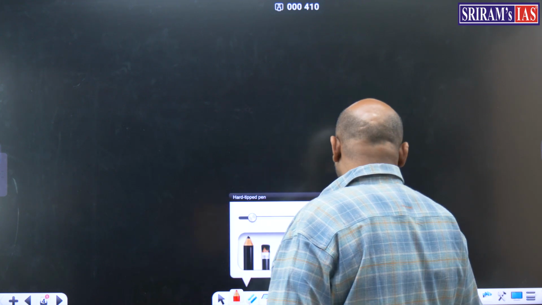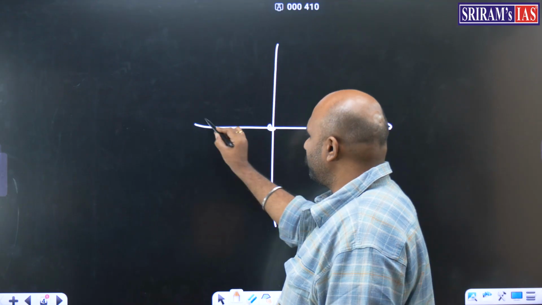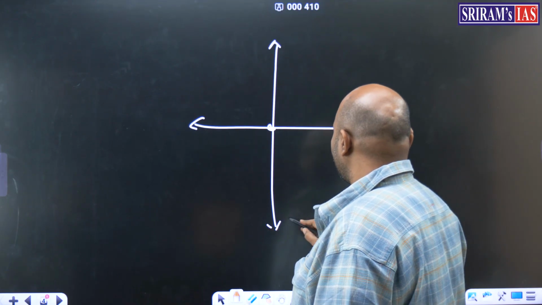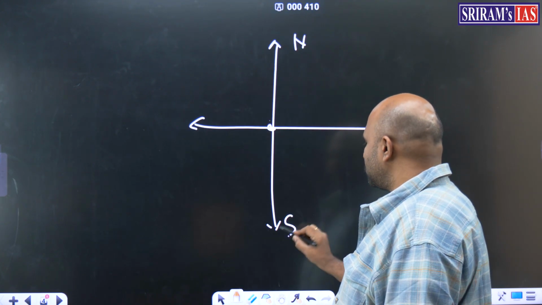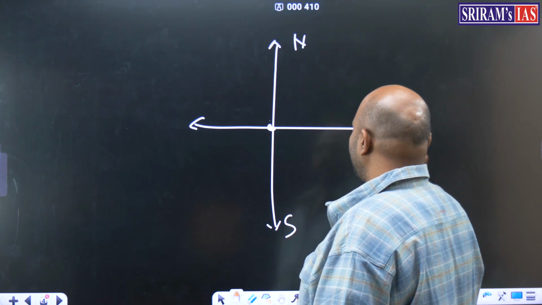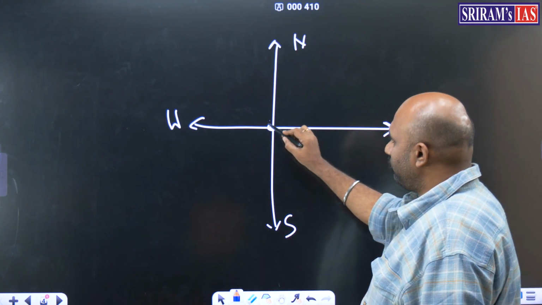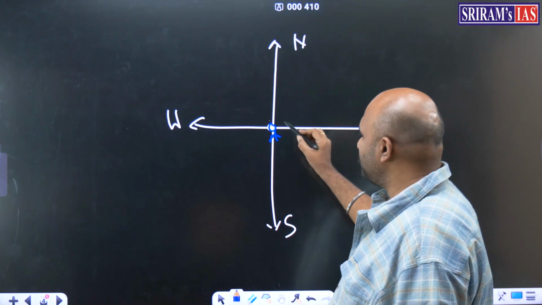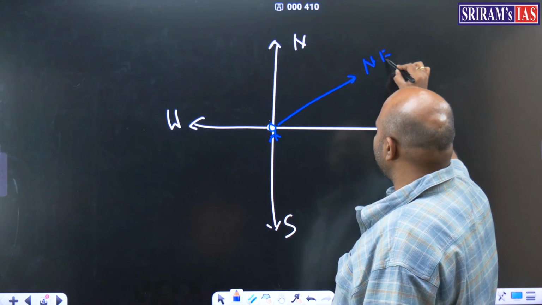For those students who have little idea about directions, it is very simple, nothing to worry. You know this is north. If your eyes are facing north, then south, east, and this is west. Apart from this, from the person's eye, this is between north and east, therefore this is called northeast.